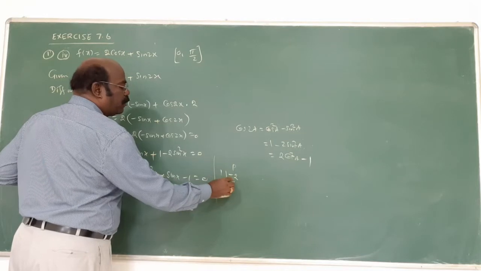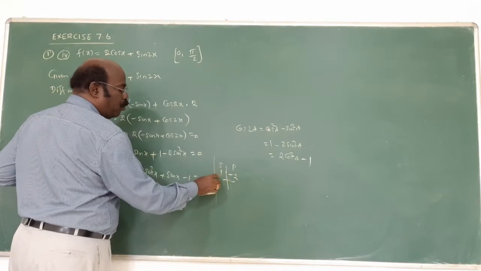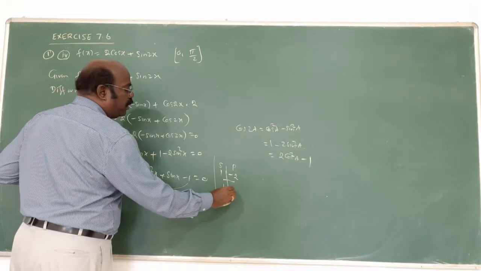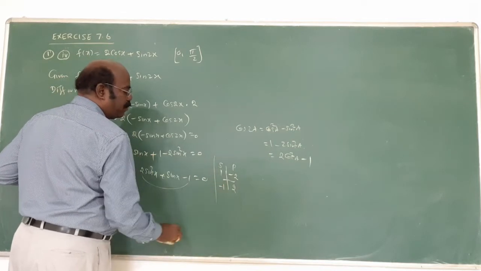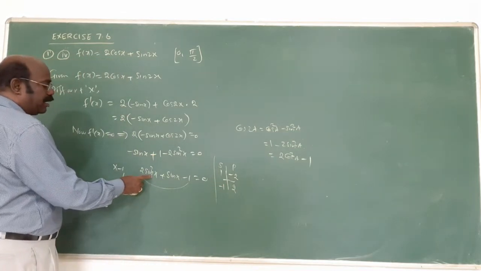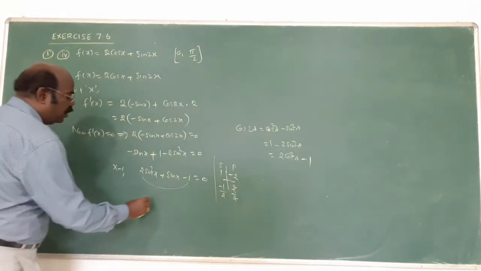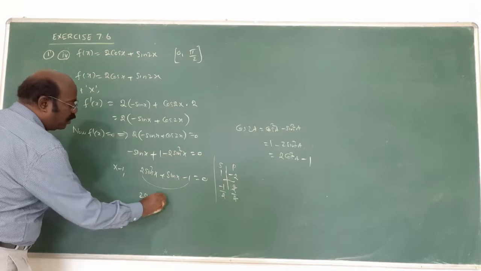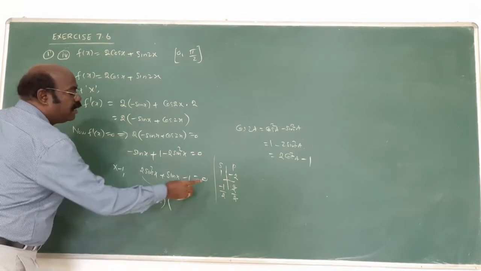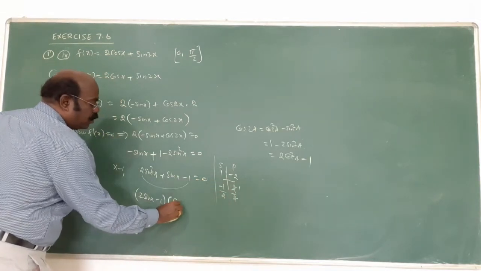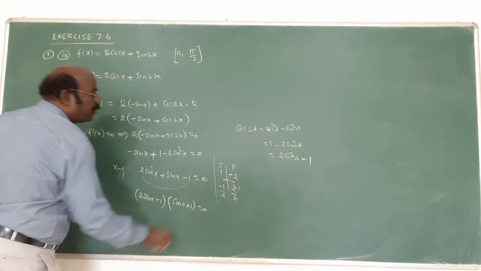The product of two numbers is minus 2, and the sum of them is 1. What are the numbers? 1 into 2. But here, in front of x square, sin x square, 2 is there. Divided by 2, so what is the answer? 2 sin x minus 1 into, next is what you know? Sin x plus 1. Am I right?